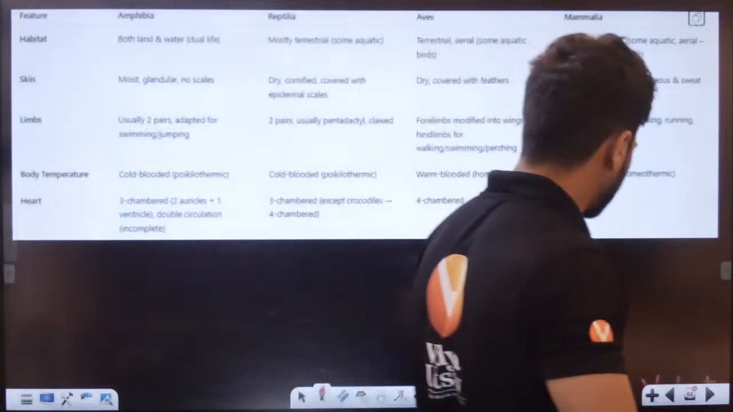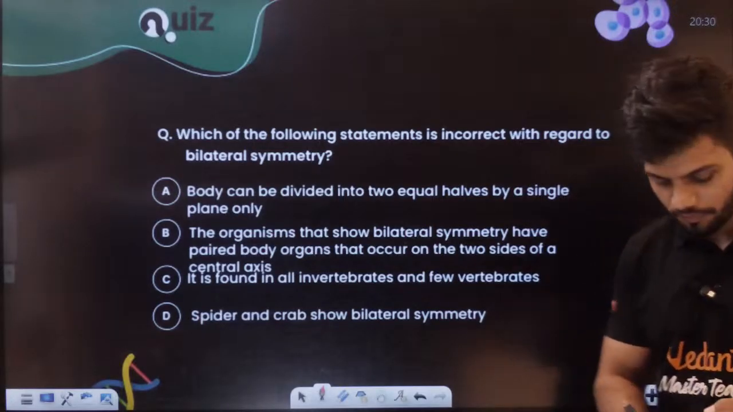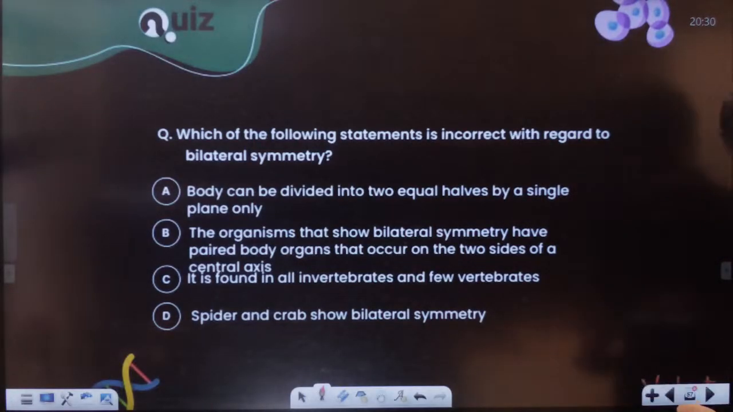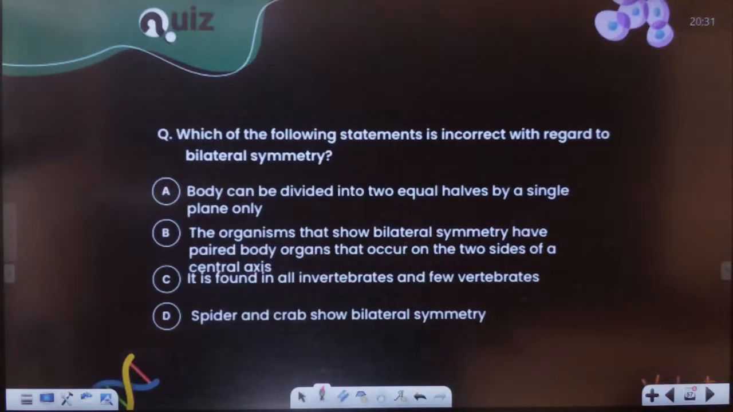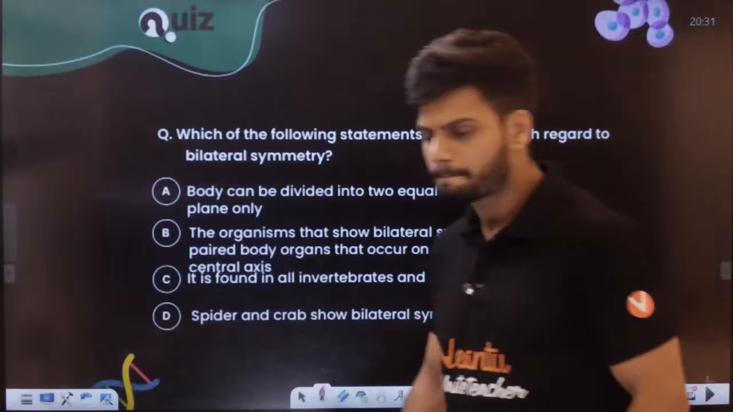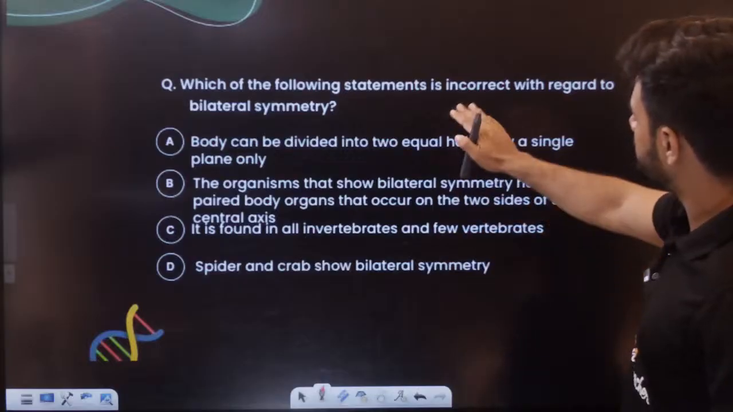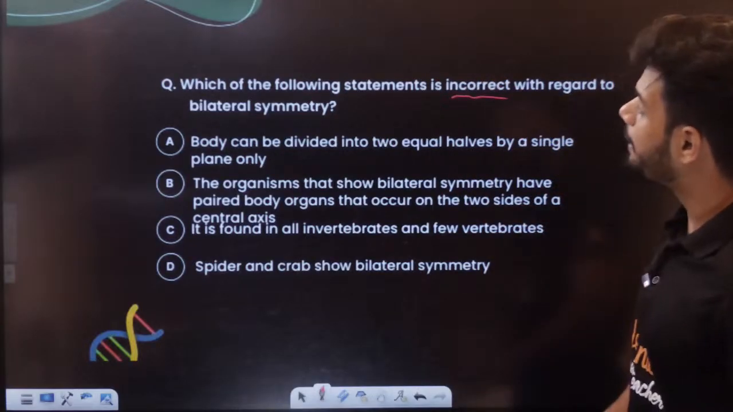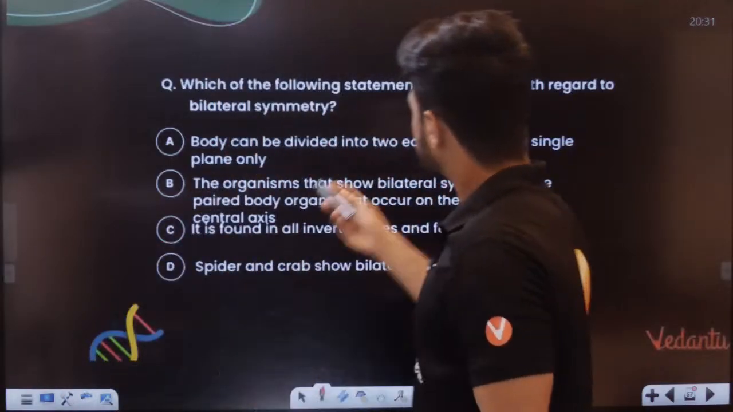Okay. Now students, the first question on the board. All of you. Quick, quick. Which of the following statements is incorrect with regards to bilateral symmetry? Bilateral means what? Into two equal halves. Yes or no? They're asking you the incorrect one.